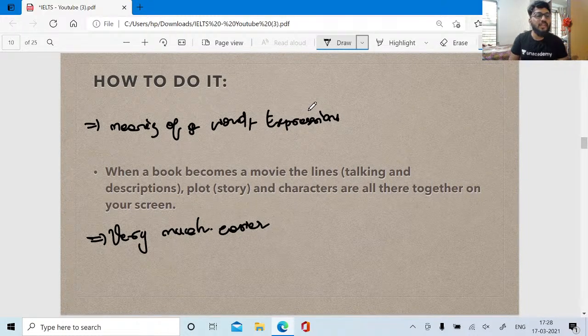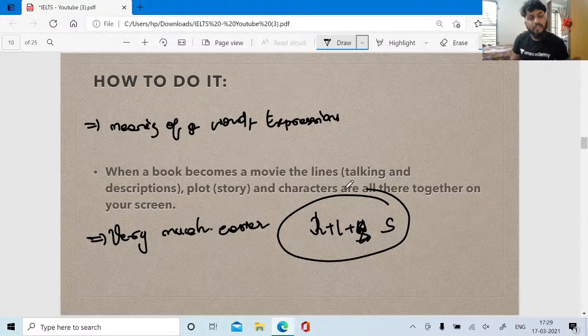You guys know that the reading module as well as the listening module are the two main parts of an IELTS test, right? So when you read the book and see the same in a movie, you're listening as well as speaking as well as reading. Sorry, not writing. All three categories will be easily done because you have read out the points and you are frequently seeing the same points mentioned on your screen, right?